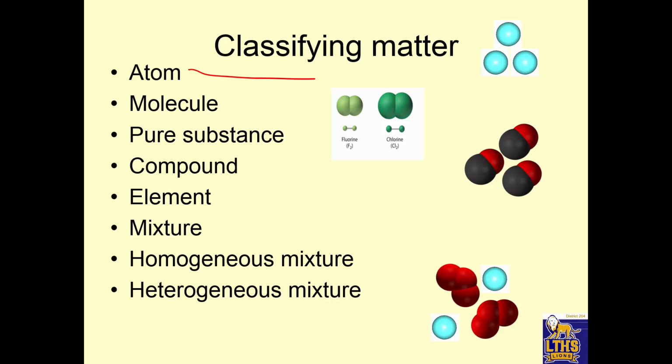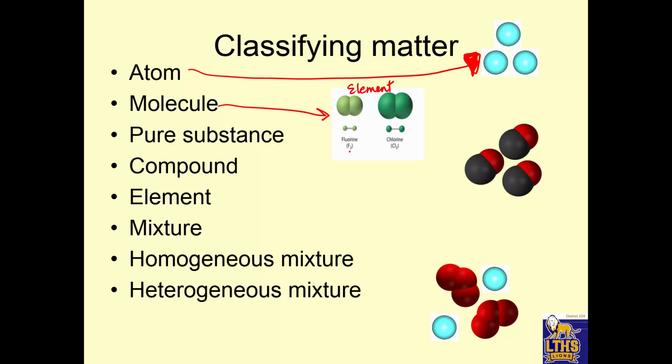So atoms are the individual parts that make up all matter. Most elements are made up of atoms. Okay? Sometimes those atoms are individual. Molecules are 2 or more atoms bonded together. So atoms can be individual, or when they're bonded together, they're molecules. So these are molecules because it's 2 atoms. But these are the same atoms, so this is also an element. Okay. But it's 2 of the same atoms bonded together. Fluorine bonded to fluorine and chlorine bonded to fluorine.